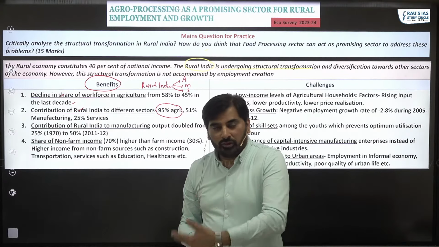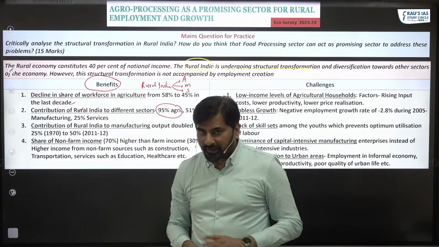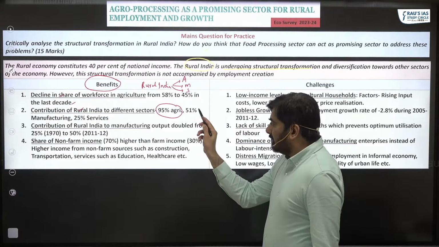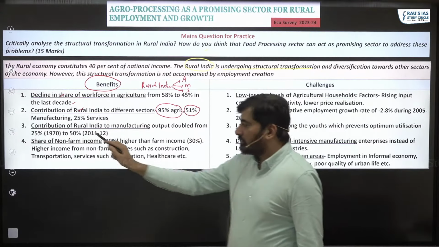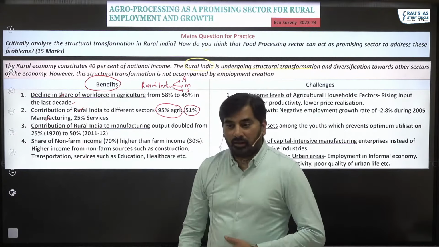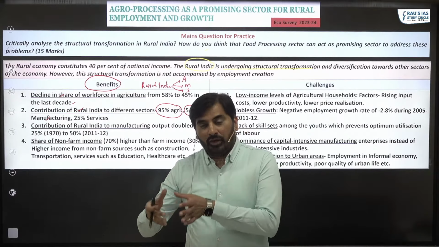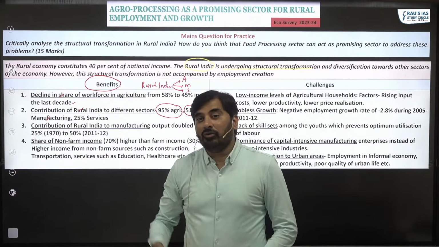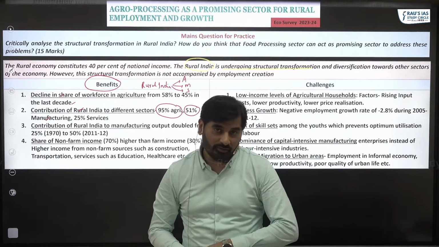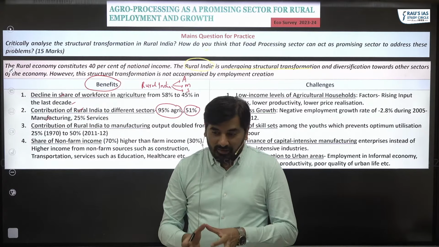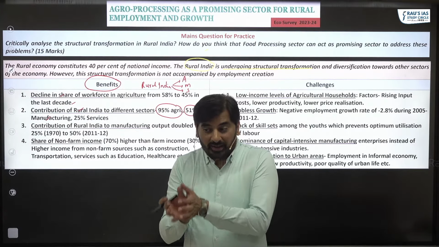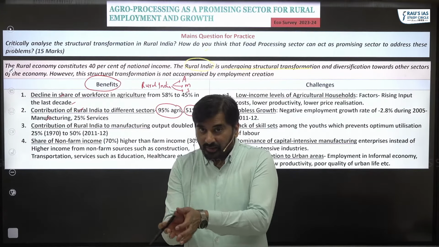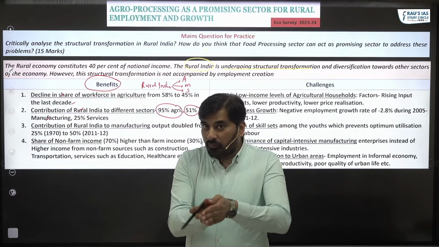So the contribution of rural India to agriculture is 95%. Now this is something quite surprising. The share of rural India in manufacturing has now increased to 51%. It means if you are producing goods worth 100 rupees in the manufacturing sector, 51 rupees worth of output is coming from rural areas.